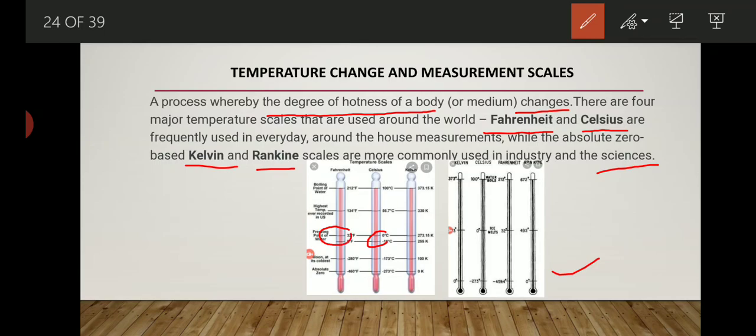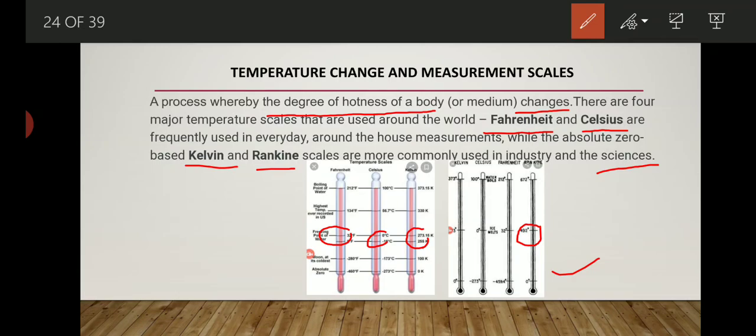And in Kelvin scale it is 273.15 Kelvin, and in Rankine scale it is 492 Rankine. So by this we get the idea that at 0 degree centigrade water is converted into solid form, or we can say into ice, when we measure with Celsius scale.